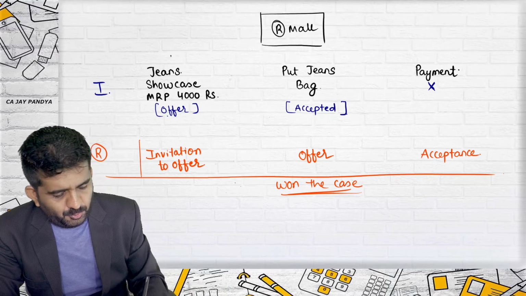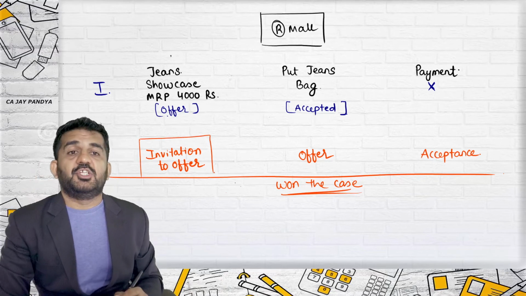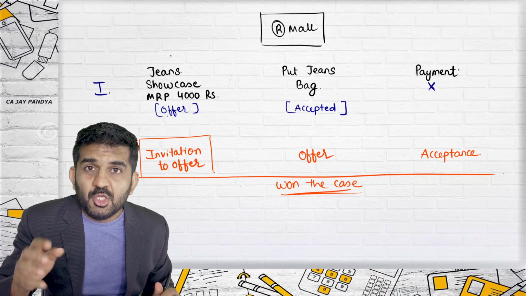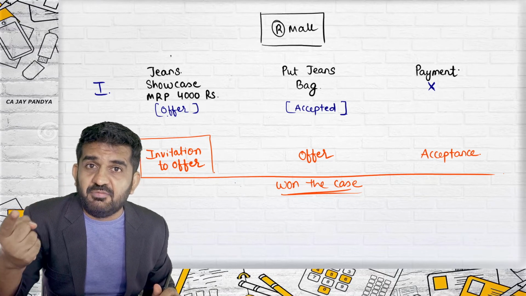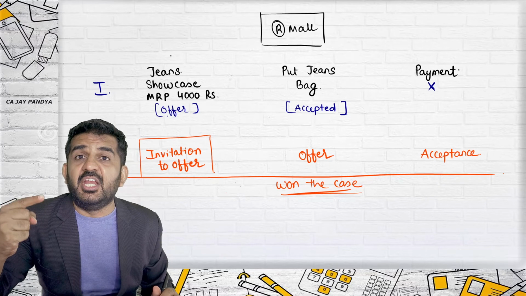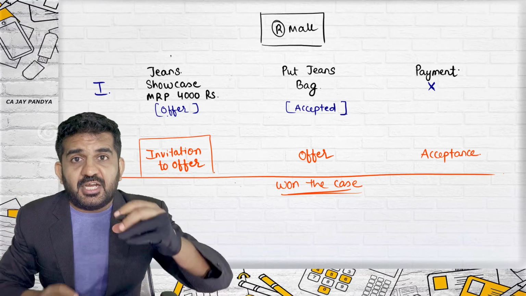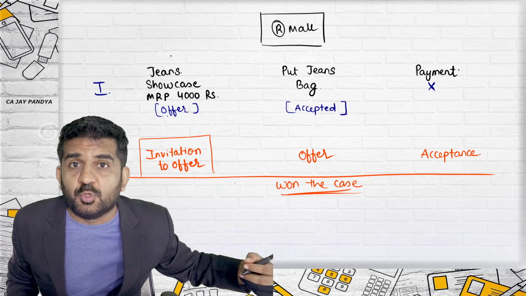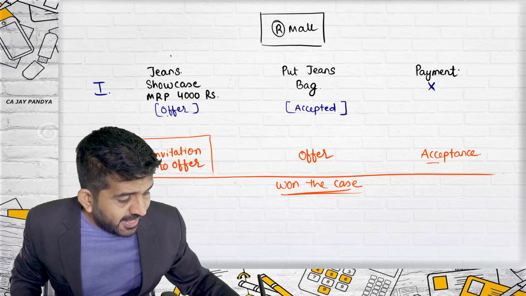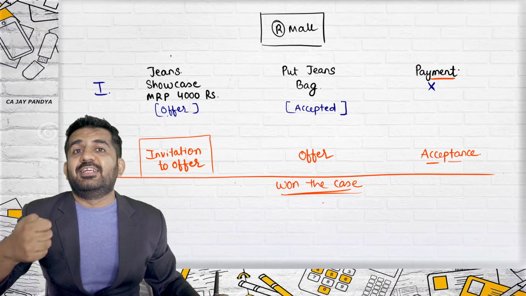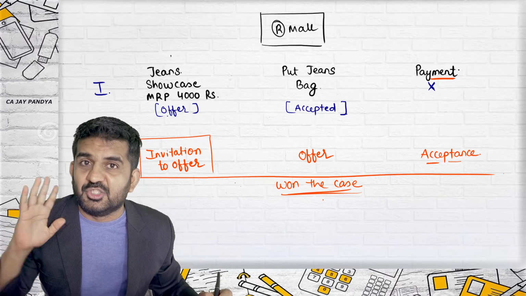And now try to understand the concept of invitation to offer. Any goods lying in the showroom, you might feel Reliance is giving you an offer. Actually, they are giving you an invitation to offer. They are giving the invitation that by selecting, you give an offer to Reliance. And when they accept the payment, then only it is an acceptance and the contract is made.